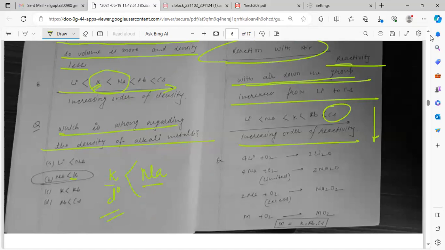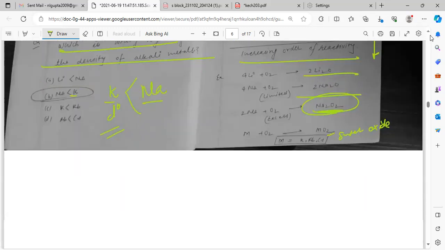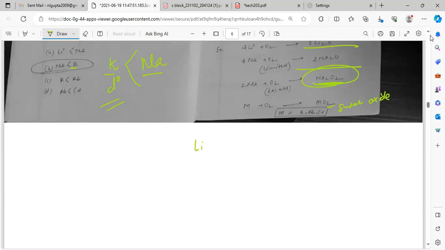Here lithium forms monoxide, sodium forms peroxide, and this is the superoxide. Lithium forms monoxide; sodium forms monoxide and peroxide both.